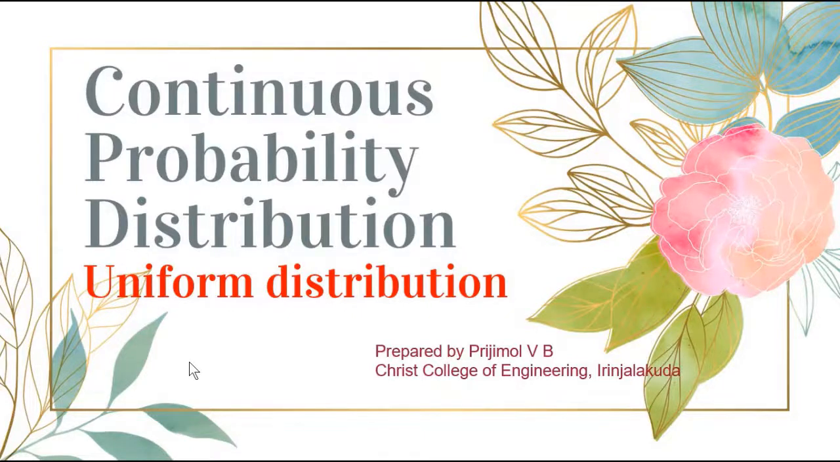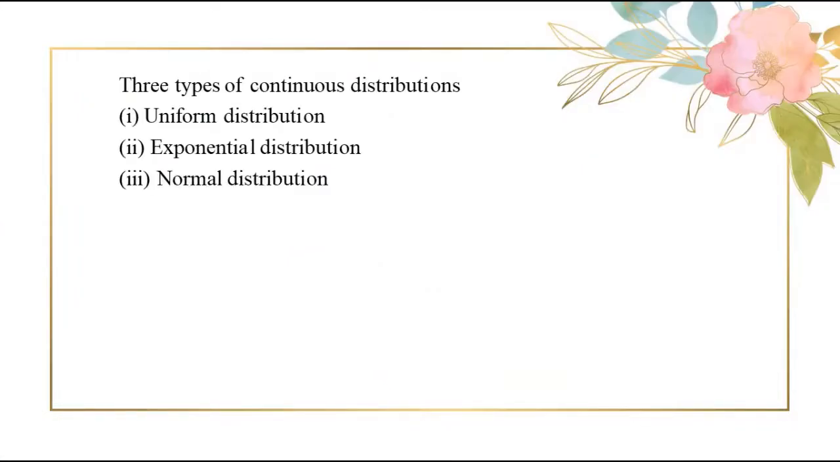Hi students, in this video we are going to discuss different types of continuous probability distribution. There are three types of continuous distribution: uniform distribution, exponential distribution and normal distribution. In this video I am going to discuss only uniform distribution.